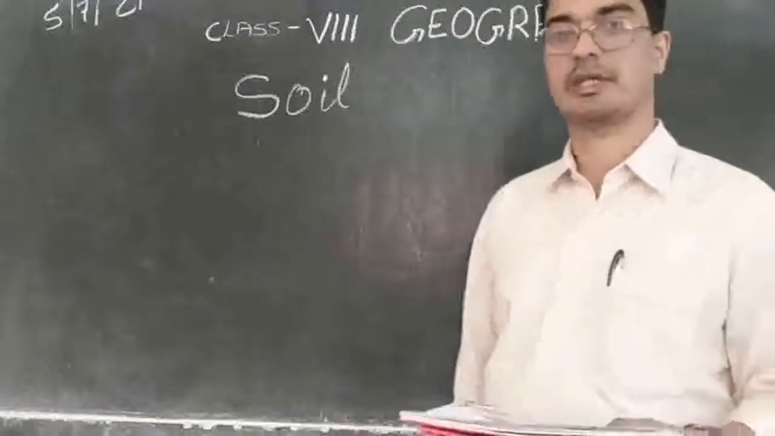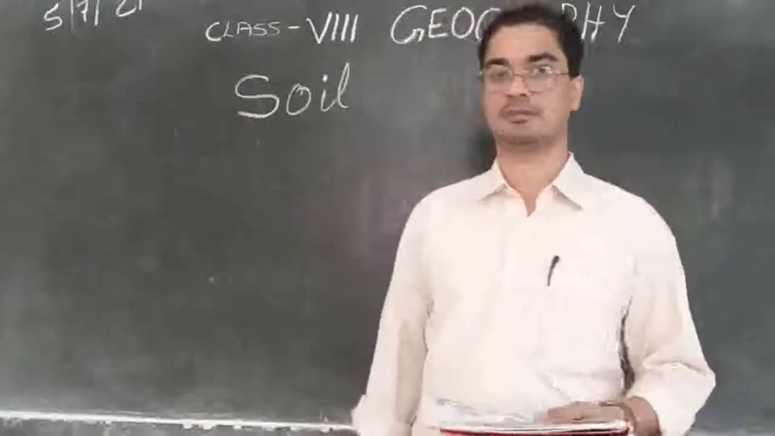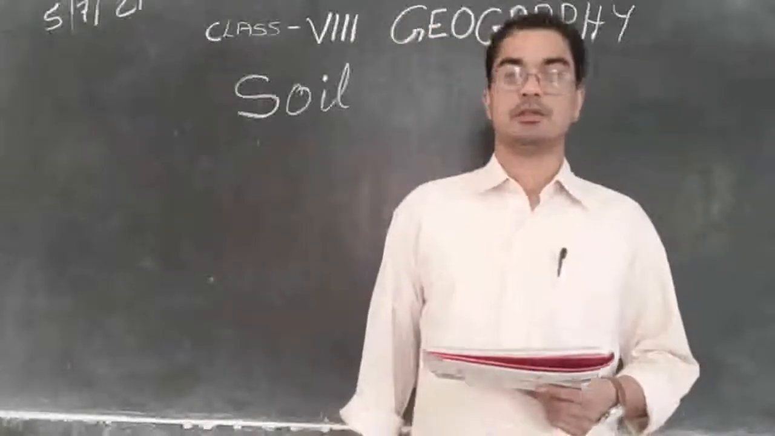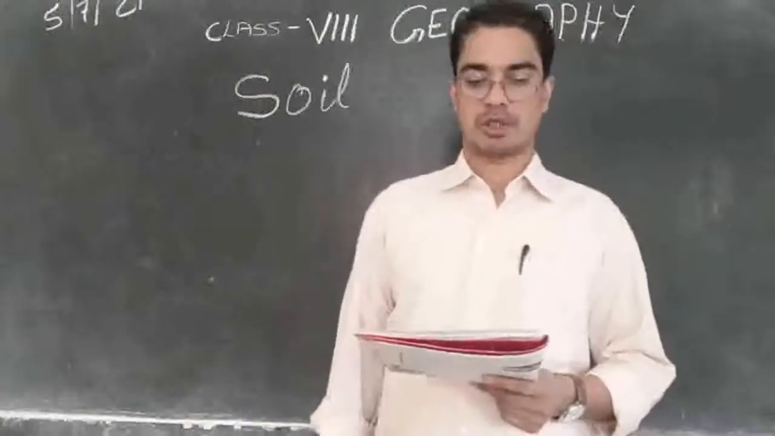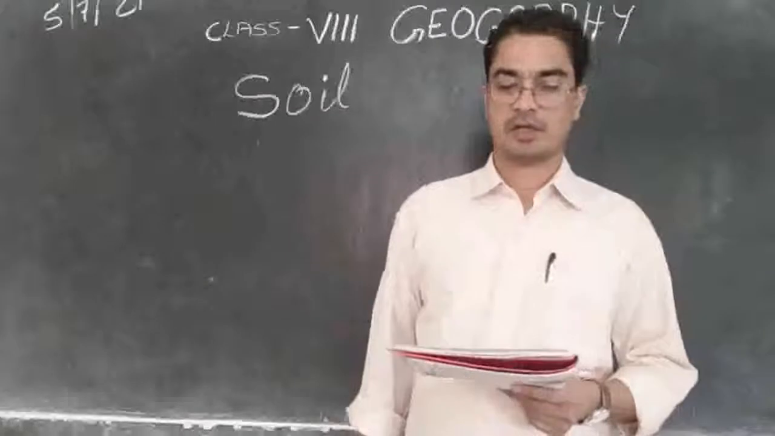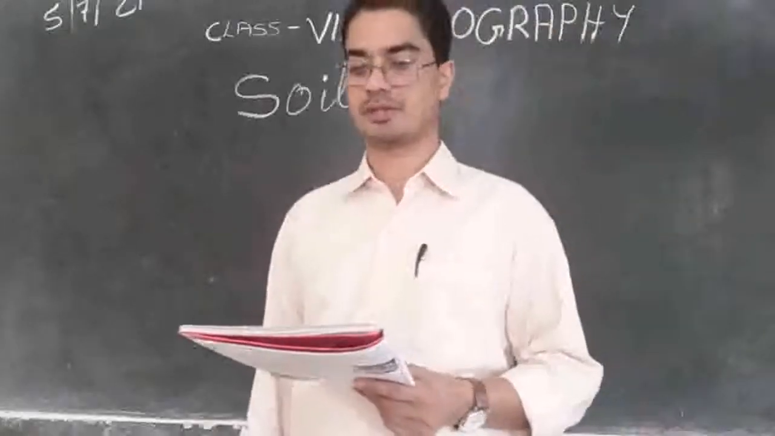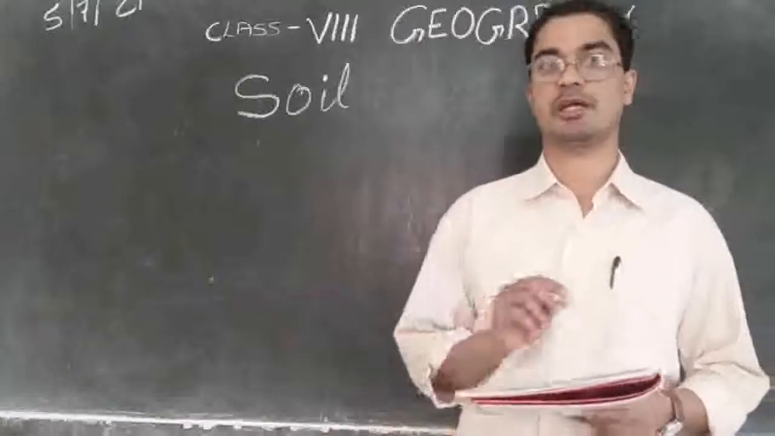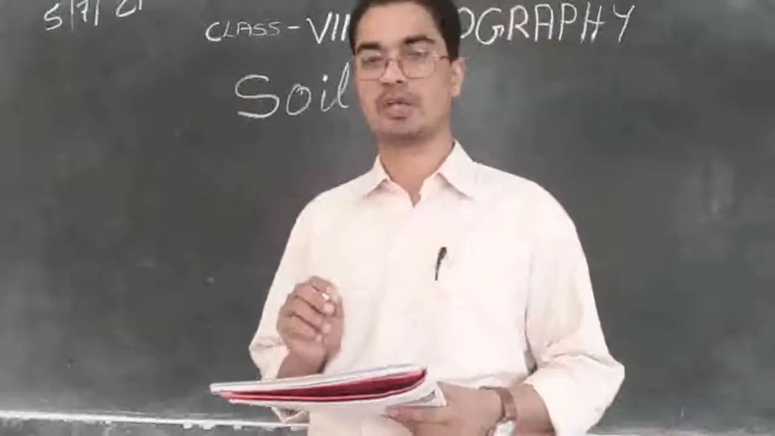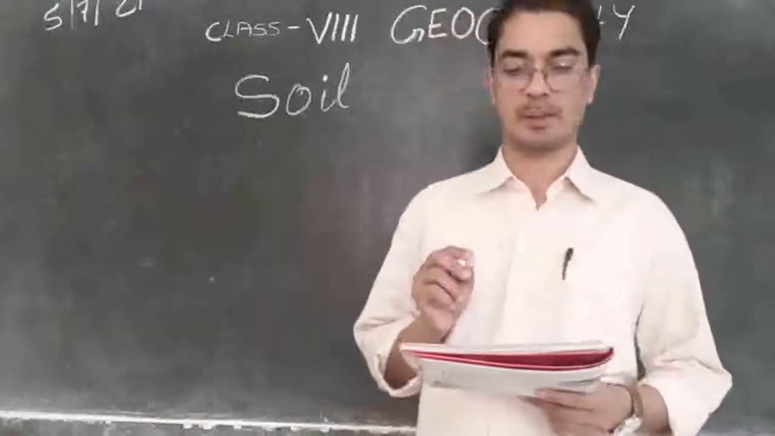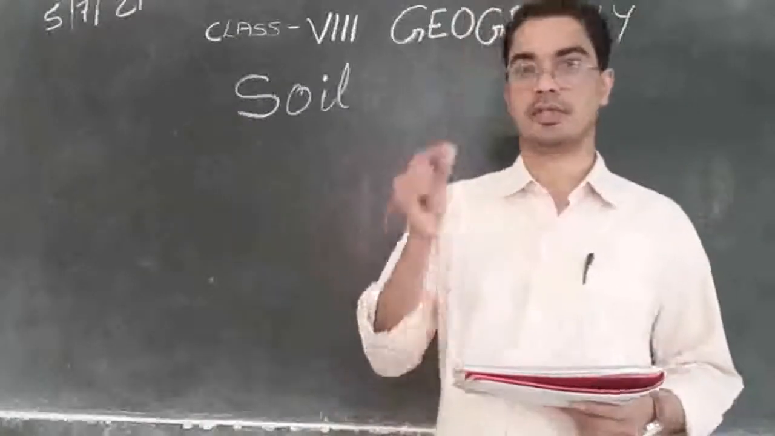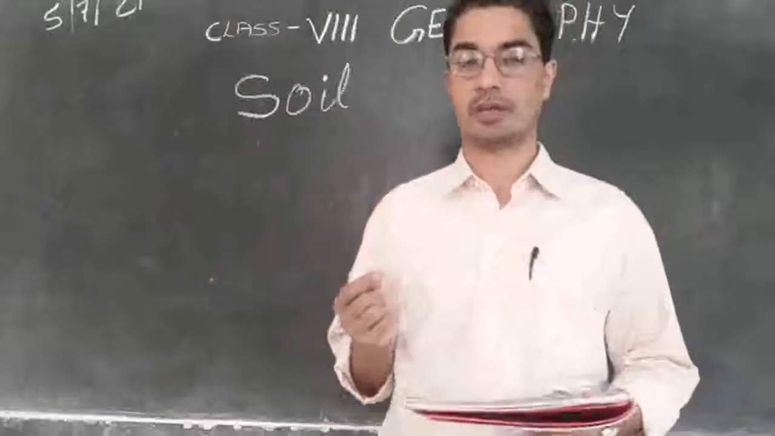You can take your textbook, page number 13. Soil: a thin layer of grainy substance covering the surface of the earth is called soil. You can underline in your textbook what is soil. So it is a grainy substance, grain like sand, powdery type.